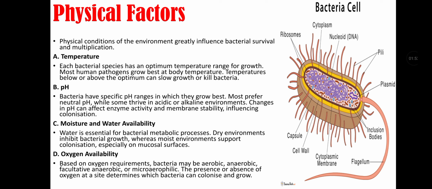The third physical factor is moisture and water availability. Water is essential for bacterial metabolic processes. Dry environments inhibit bacterial growth, whereas moist environments support colonization, especially on mucosal surfaces. The fourth physical factor is oxygen availability. Based on oxygen requirement, bacteria may be aerobic, anaerobic, facultative anaerobic, or microaerophilic. The presence or absence of oxygen at a site determines which bacteria can colonize and grow.